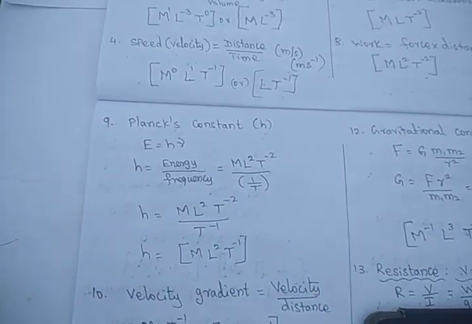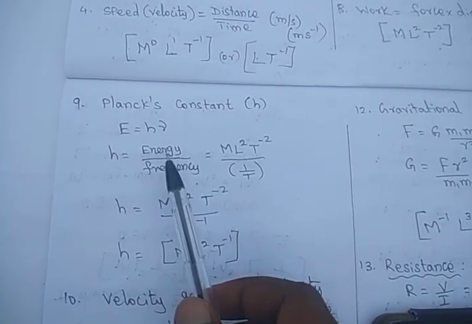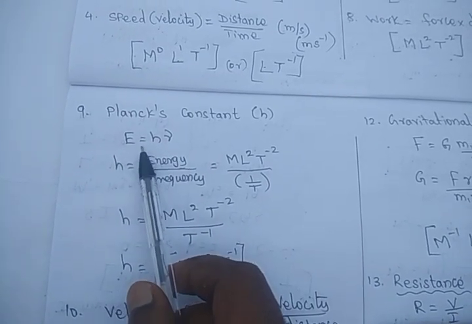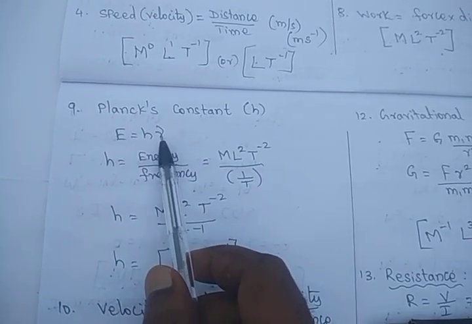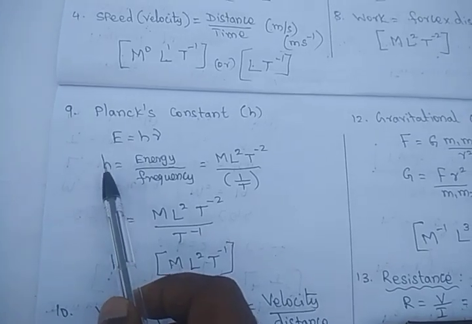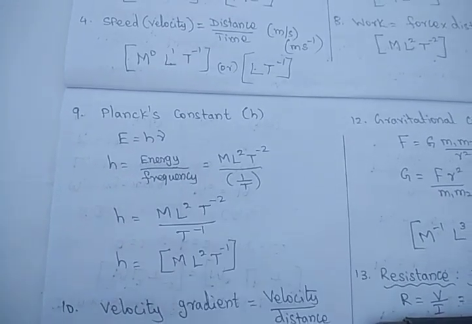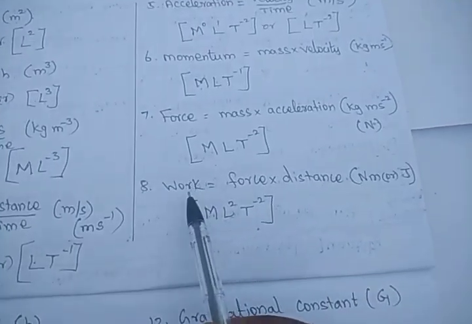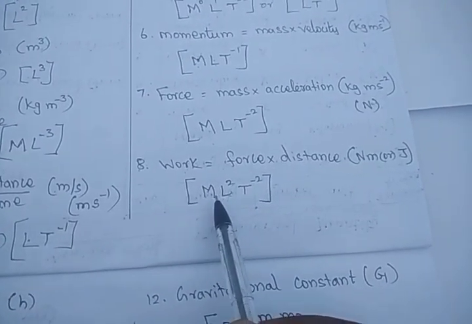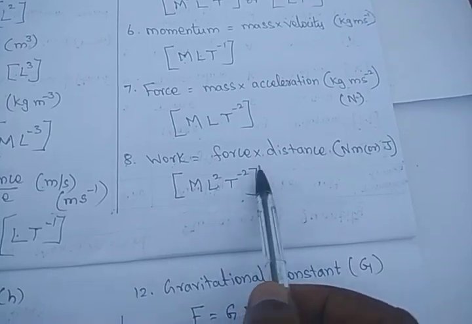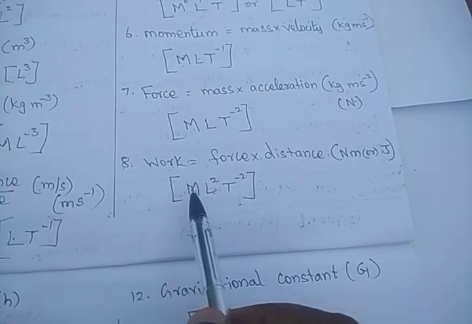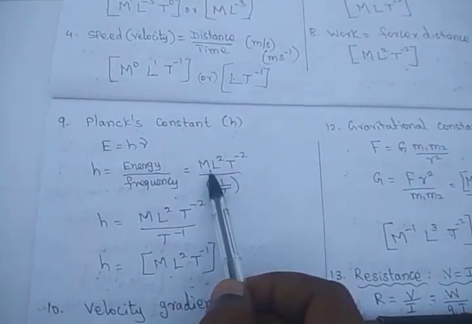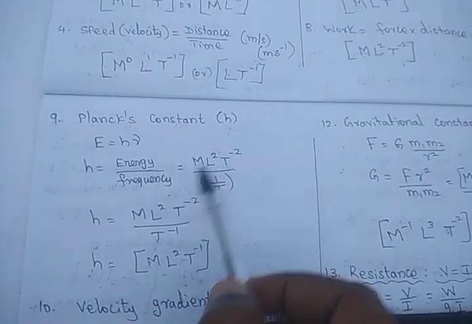Again, the Planck's constant. So what is Planck's constant? It is a relation given in quantum mechanics. Energy E is equal to h into nu, where nu is the frequency. So the Planck's constant h is equal to energy by frequency. Already we derived the expression for energy, because work is energy, so work and energy are the same: M L squared T power minus 2.